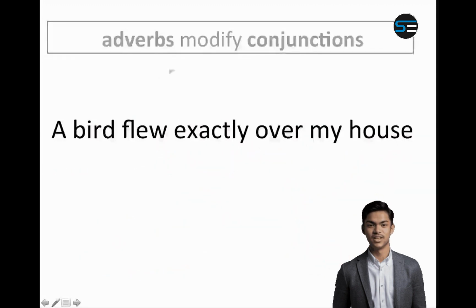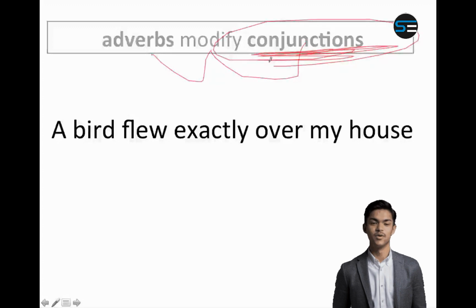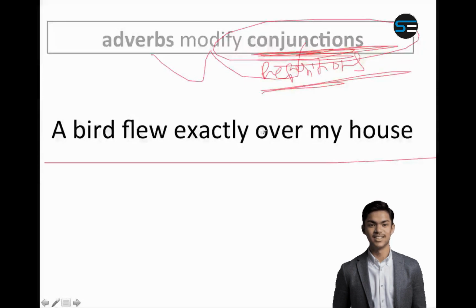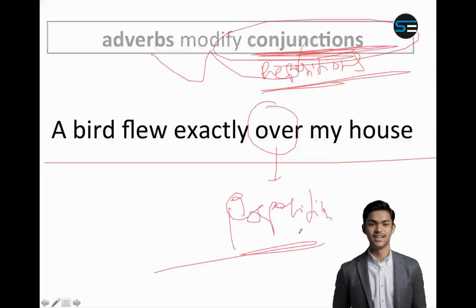For example, adverbs can modify conjunctions also. Conjunctions are the words that join two sentences. Similarly, they can modify prepositions also. Prepositions are relationship words. For example, take a look at this sentence. A bird flew exactly over my house. Here, over is a preposition. Words like on, over, at, in, about are all prepositions. So the word over is a preposition. And the word exactly is telling me something about over. How over? Exactly over. So exactly is an adverb because it is modifying a preposition.